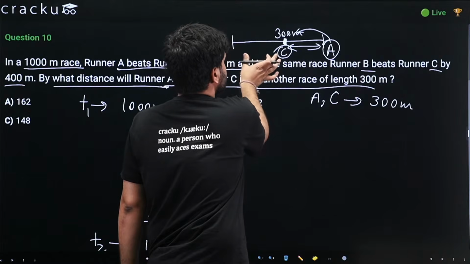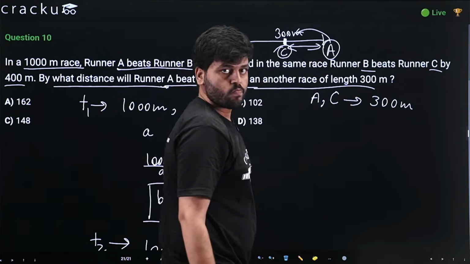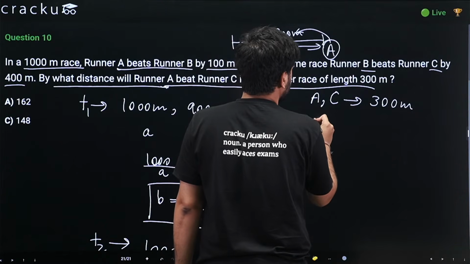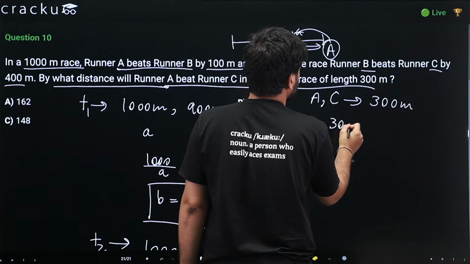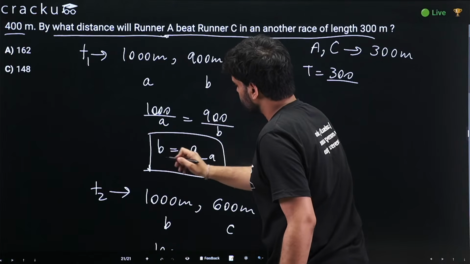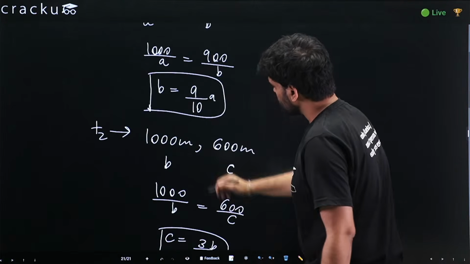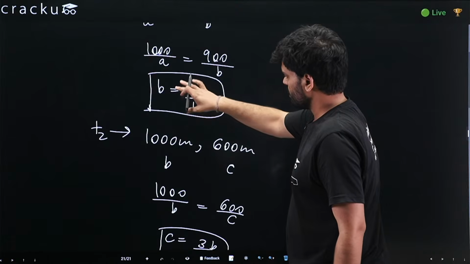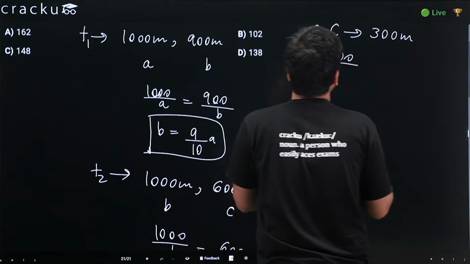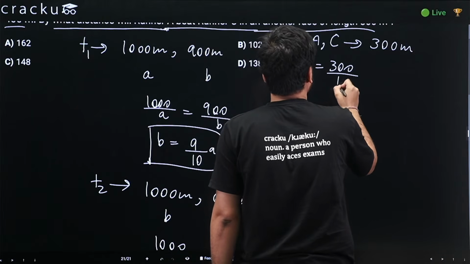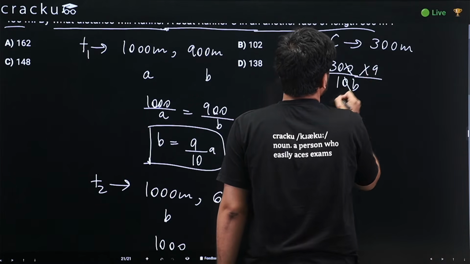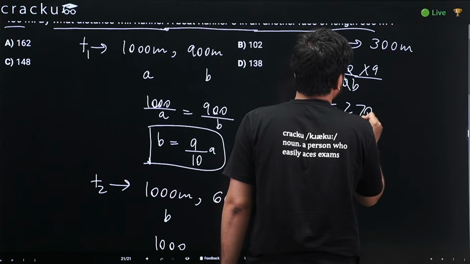And once we get this distance, we will subtract it from 300. So let's calculate the time for A to complete 300. Time equals distance 300 upon speed. Now we will write both the speeds in terms of B, because both A and C can be written in terms of B. Speed of A would be 10B by 9, so 9 would come here. This would come out as 270 by B.